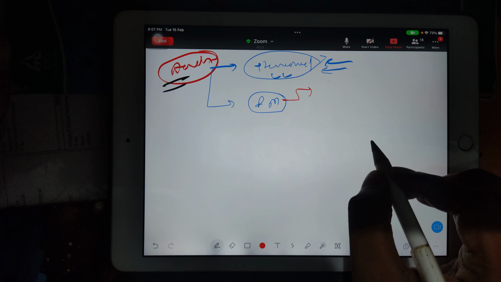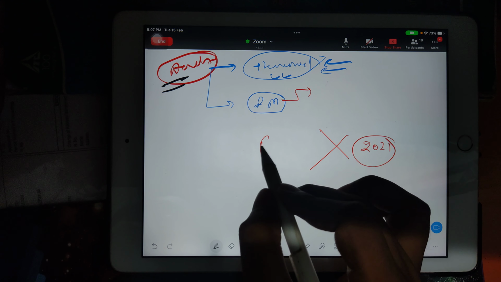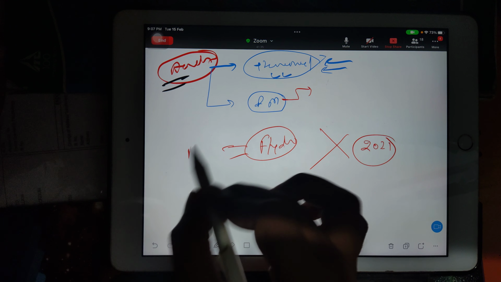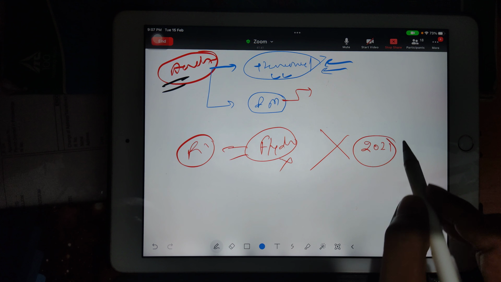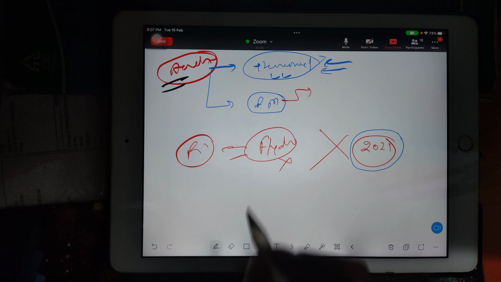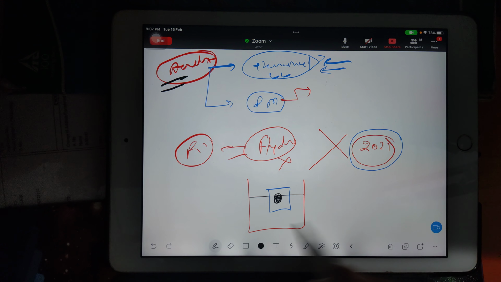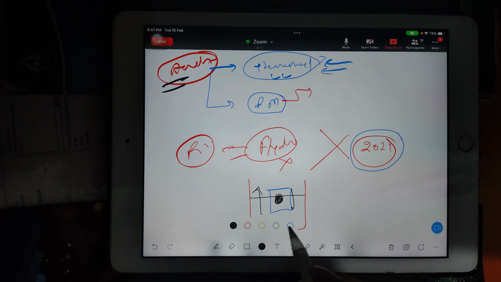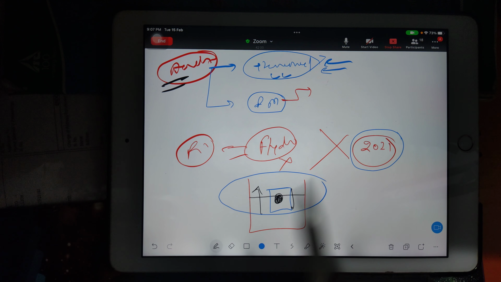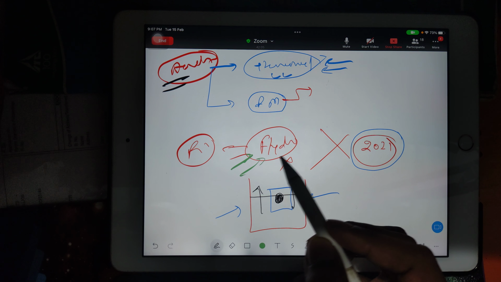Before the 2021 paper, there was nothing from hydrostatics, which you can also call fluid statics. There was no syllabus in hydrostatics. But suddenly in 2021, they dropped a question like this: there was a beaker with water and ice, and in the ice they kept some steel ball or something. Then they asked what will happen, whether the level will go up or down. This kind of question they asked in 2021. So I actually ignored this question, and after this question, I didn't take the syllabus for hydrostatics.